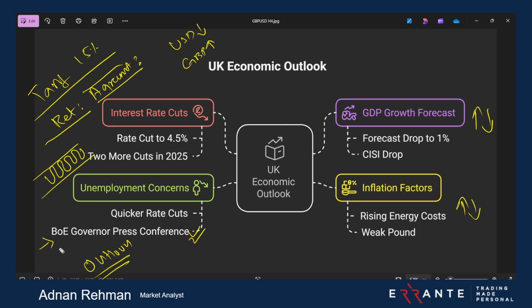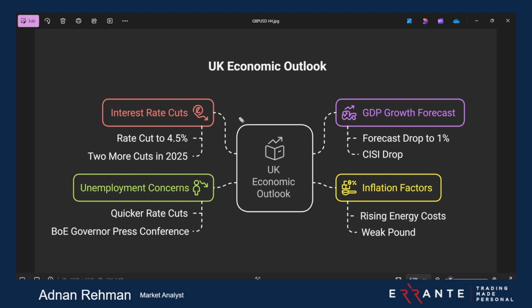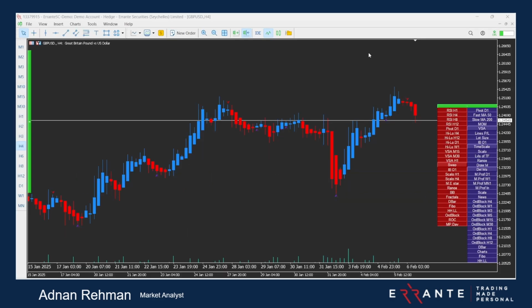I hope you understand all of these things, because we at Errante explain each and every fundamental aspect. Okay, taking you to the charts. What do we know over here? This is your high, and then we have this sweep. We can see the market moving towards the downside from this no demand area. And if you draw a trend line, you can see a trend line break type of thing as well.